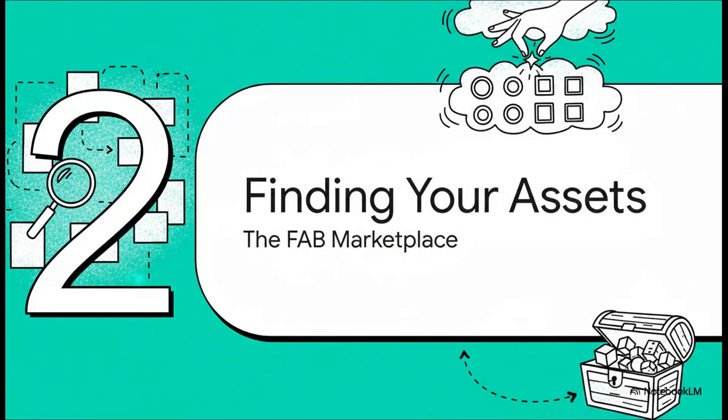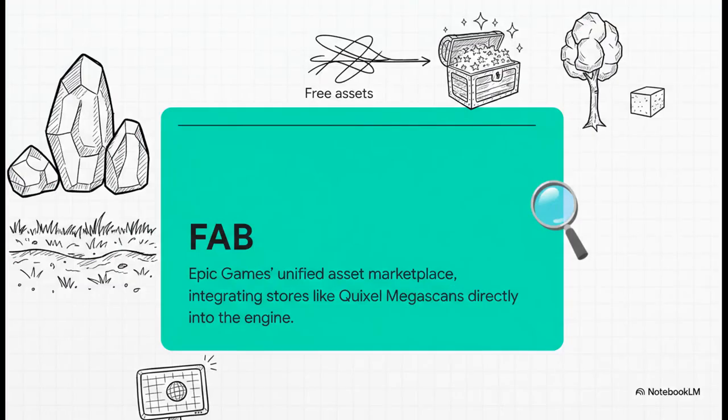All right, so we've got our library, the content drawer. But a library's no good without any books, right? So where do we get all the stuff? The models, the textures, the building blocks. For that, Unreal Engine has this amazing built-in marketplace called Fab. Fab is basically your one-stop shop for professional quality assets, and it's built right into the engine.